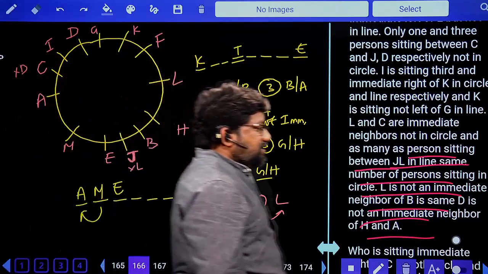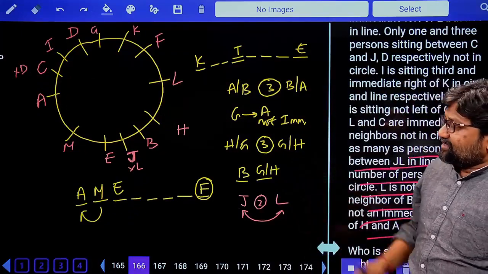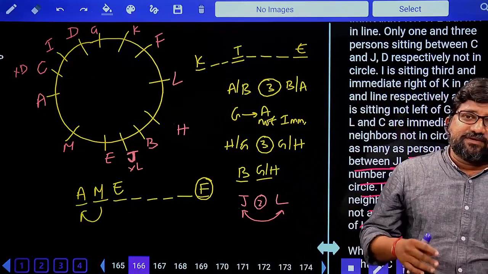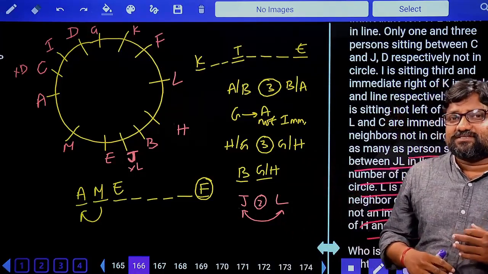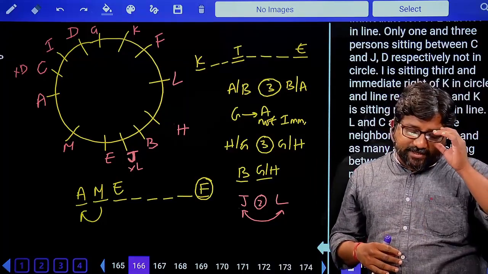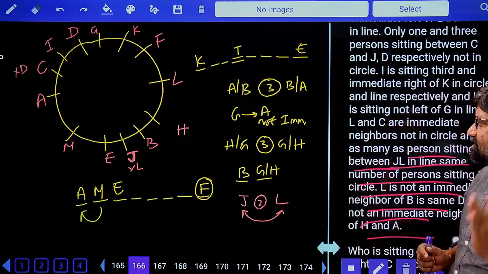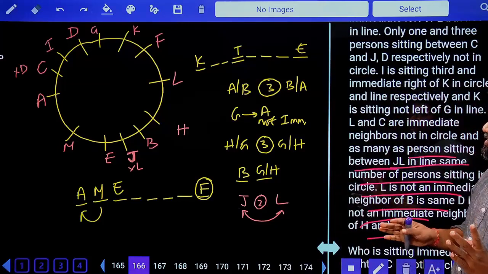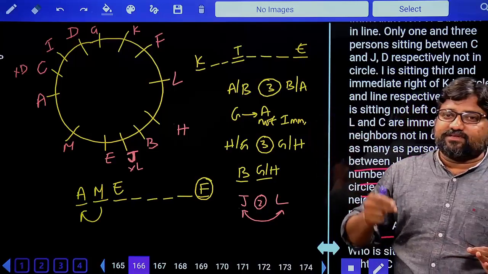So students, what's happening here is multiple clues. It took almost 20 minutes for me to solve this one question by explaining you in both the sides. It is row as well as in circles. So yes, in the exam, it will kill your time. It will take almost 10 minutes to answer this question in the exam. Very difficult. But yes, if you write down all the clues neatly and if you understand one after the other very carefully, then you will get the answer.